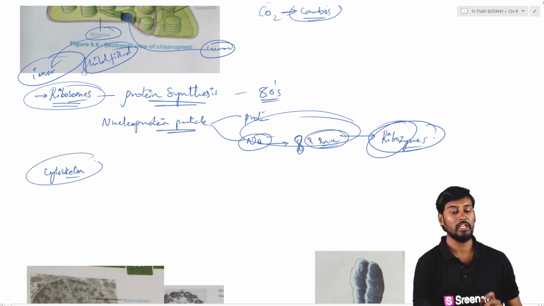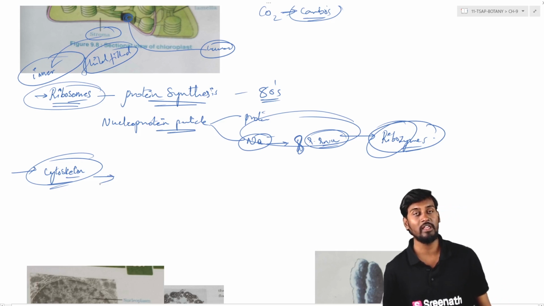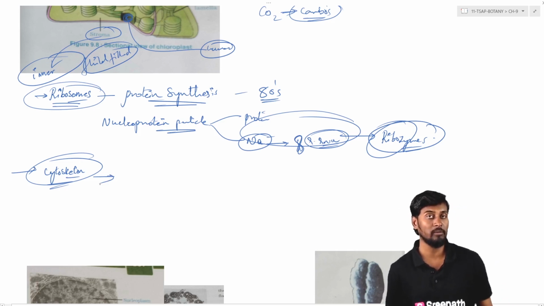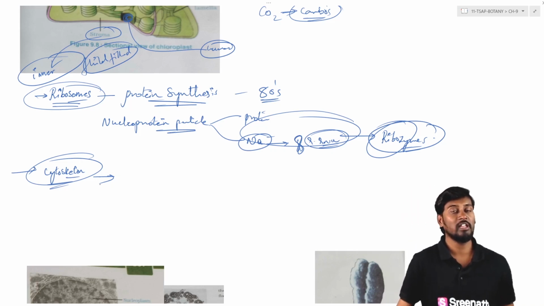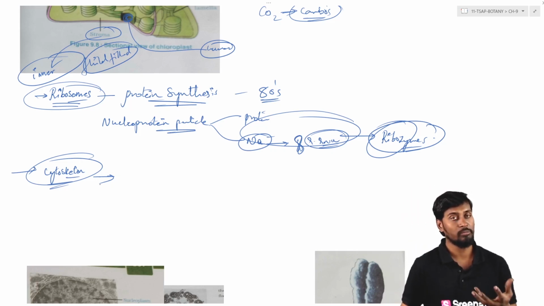Coming to the cytoskeleton, it is made up of microfilaments and microtubules, which generally make up the cytoskeleton of the cell. The cytoskeleton is involved in the mobility of the cell, in its structural integrity, and also in mechanical activity and mechanical support to the cell. The cytoskeleton provides the shape, size and structure to the cell.